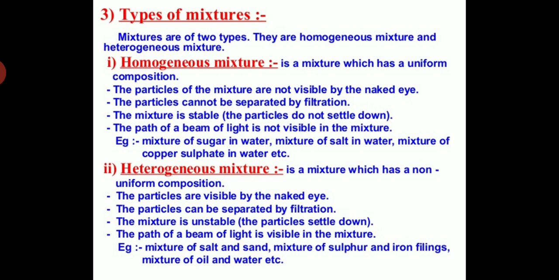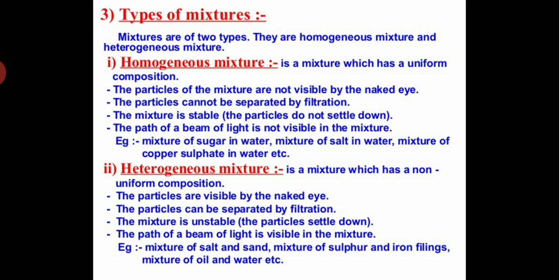What are other examples? A mixture of salt and sand, a mixture of sulfur and iron filings, a mixture of oil and water. In other words, we can say that a heterogeneous mixture is immiscible, not miscible. And a homogeneous mixture is miscible.